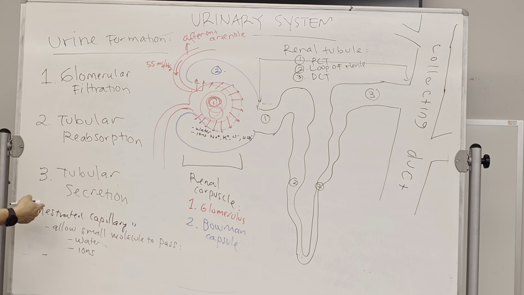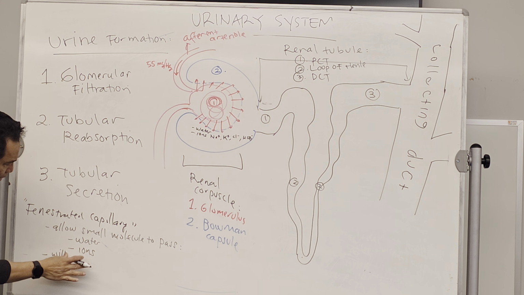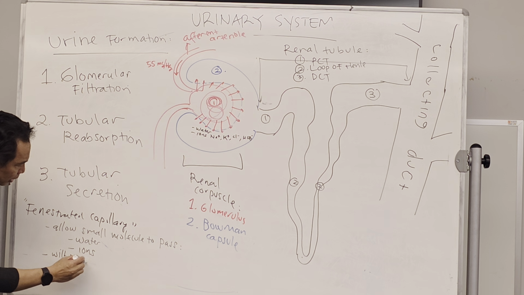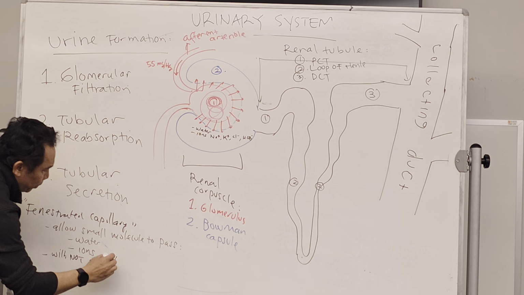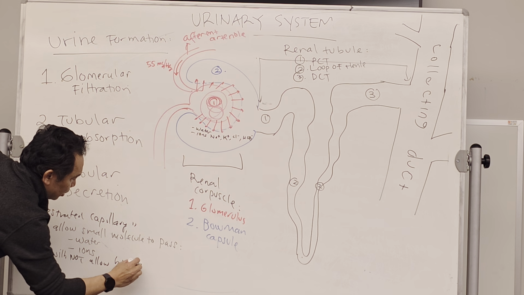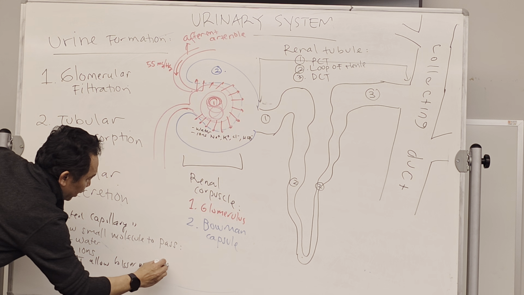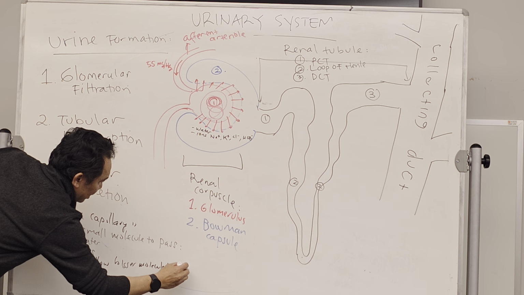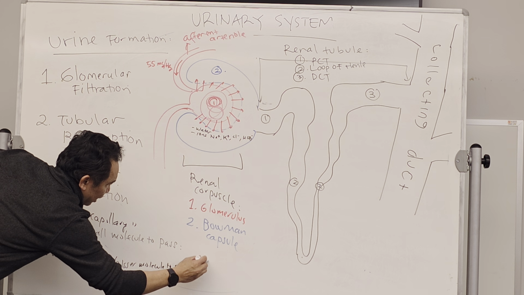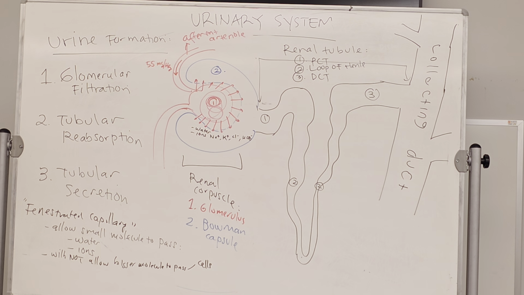This fenestrate will not allow bigger molecules to pass. Example of bigger molecule, of course, cells. White blood cell, red blood cell, platelet will not pass.